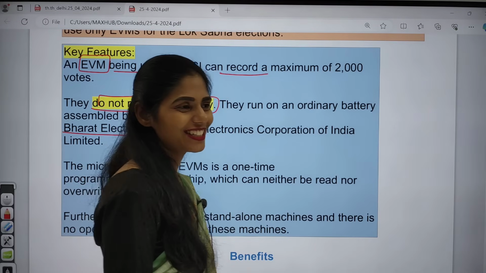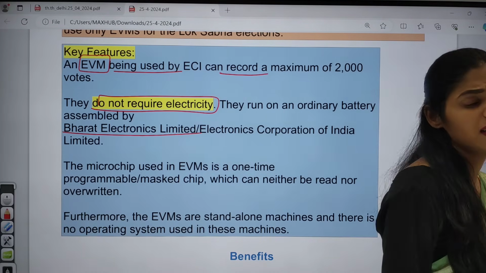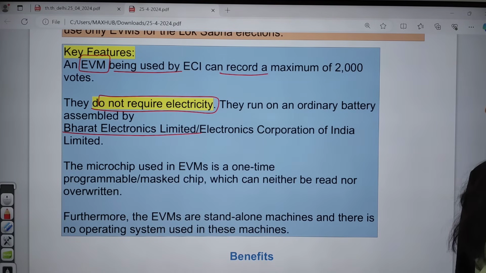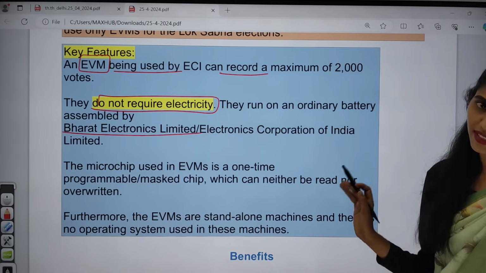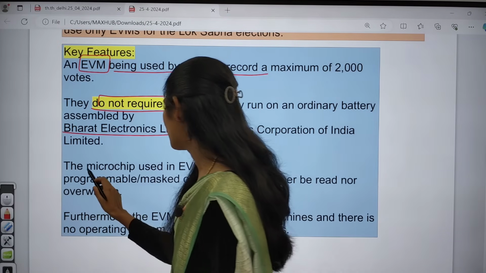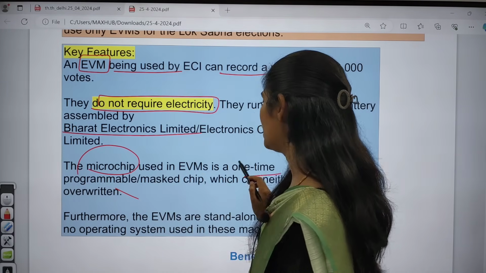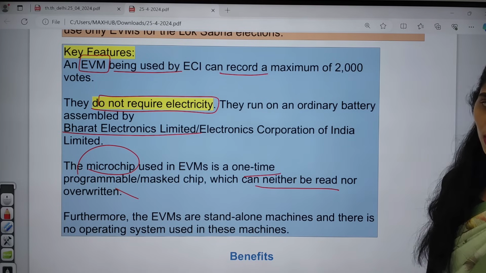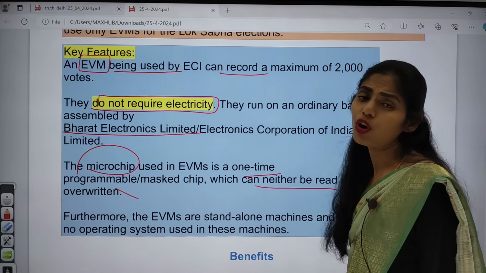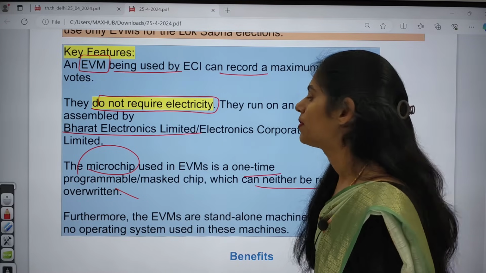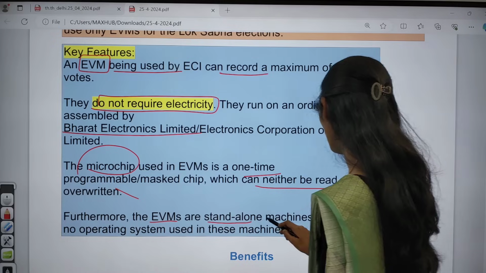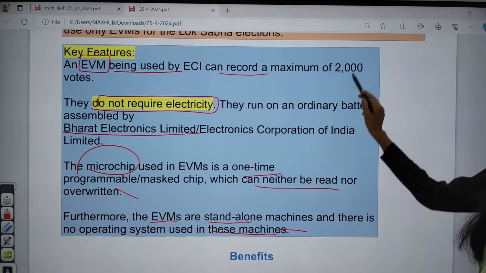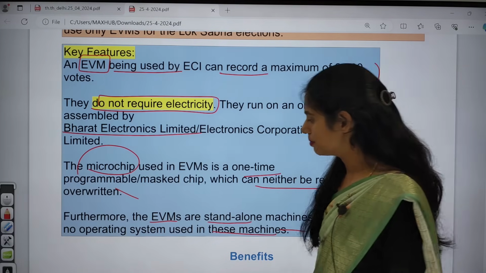Have you used traditional calculators? Do these calculators require electricity, or do we keep charging them? No, right? In the same way, these EVMs don't require any electricity. The next one is the microchip used in these EVMs. It is a one-time programmed or masked chip, which can neither be read nor overwritten. Because of this, it is very much impossible to hack EVMs. Next, EVMs are stand-alone machines, and there is no operating system used in them. So these are some important key features of EVMs.